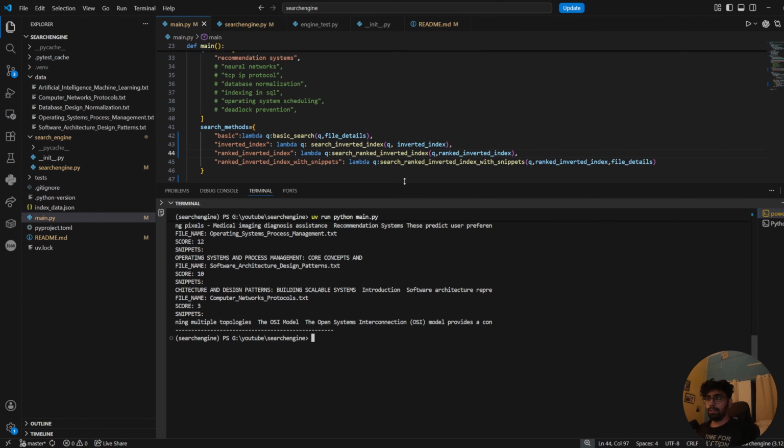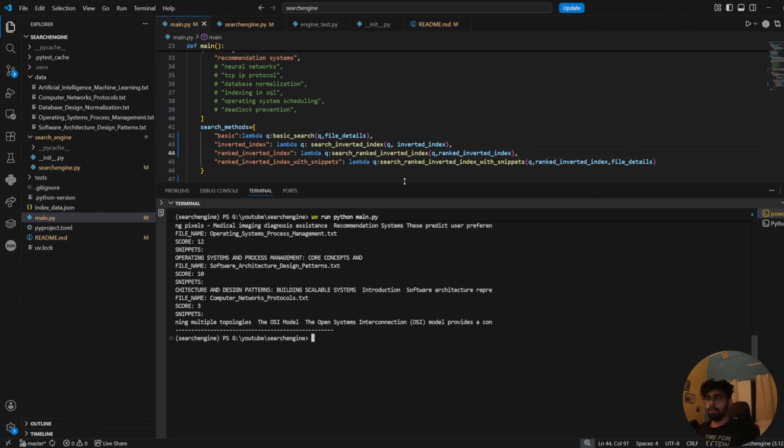All right, we have the results. What I want to do next is apply these queries on each of the search functions and see what is the average time taken across all the queries, so that we have a quantitative analysis of how much time we are saving by doing this indexing. So let me just comment these out.